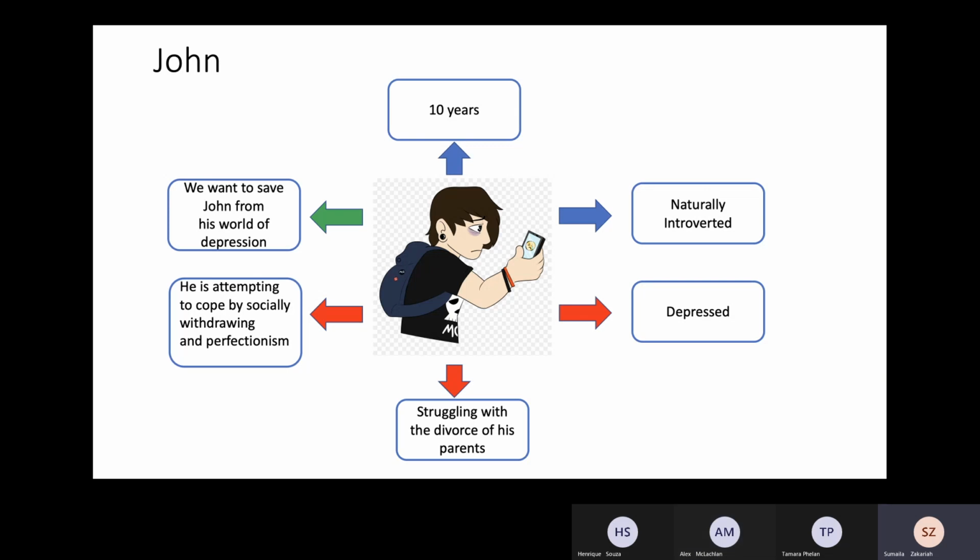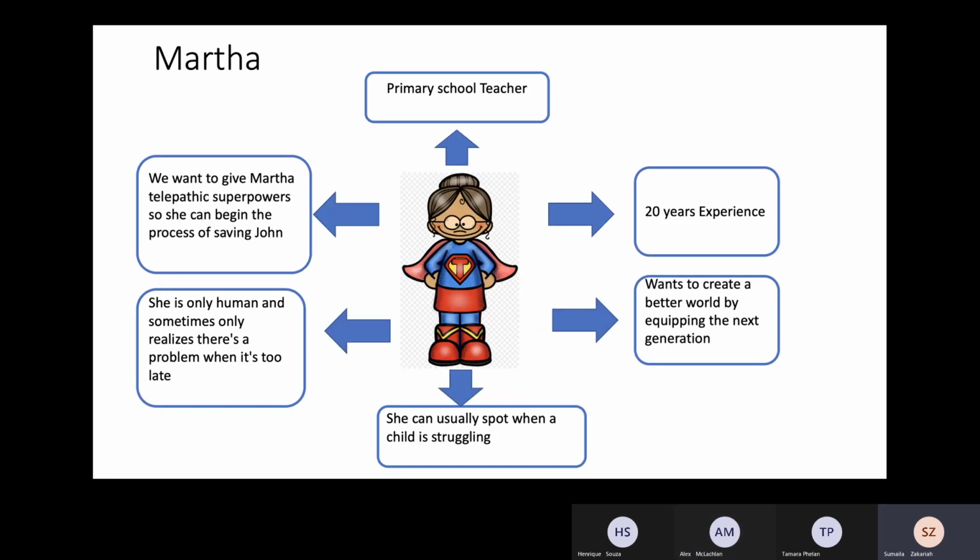John is 10 years old. He's naturally introverted. He's suffering from a bout of depression, which has been brought about by the divorce of his parents. He's coping by socially withdrawing and perfectionism. We want to save John.